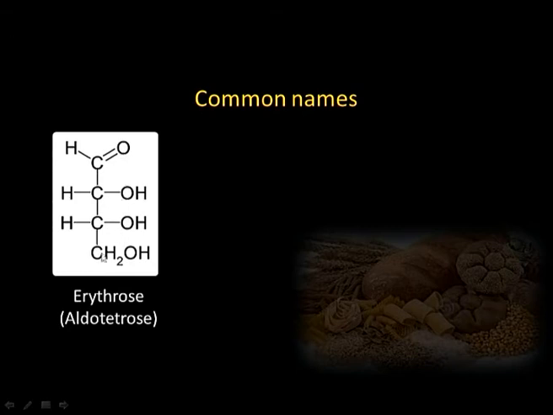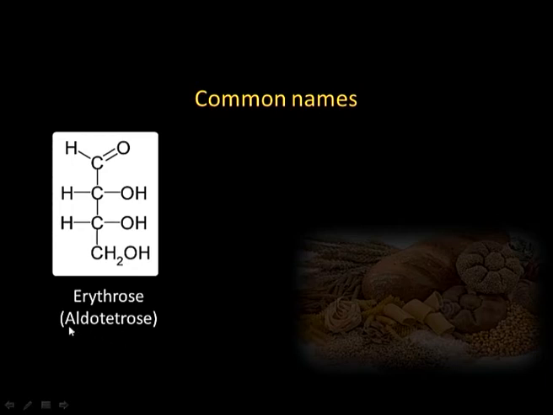Now, let us take some examples where the IUPAC names, the systematic names, and common names are compared. This particular compound is erythrose. If you want to name it systematically, it has an aldehydic group and then hydroxyl groups, a total of 4 carbons in the chain. It will be named as aldotetrose.